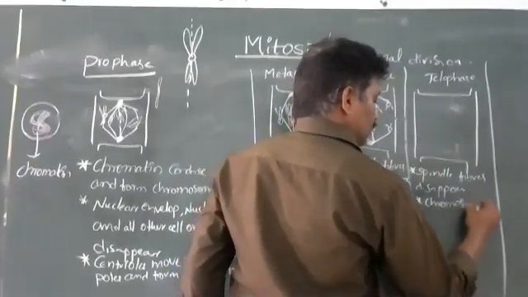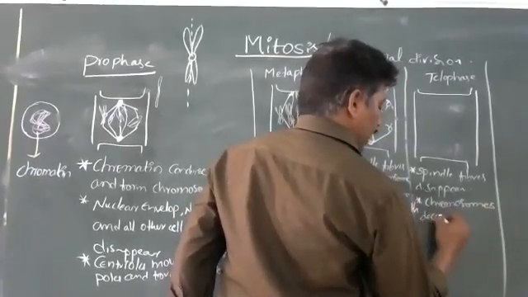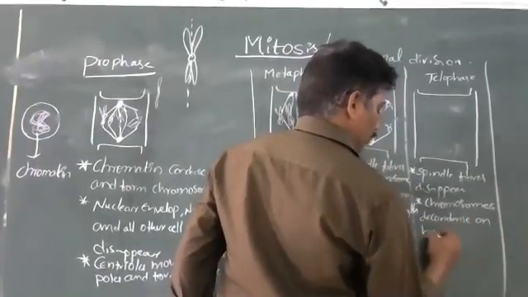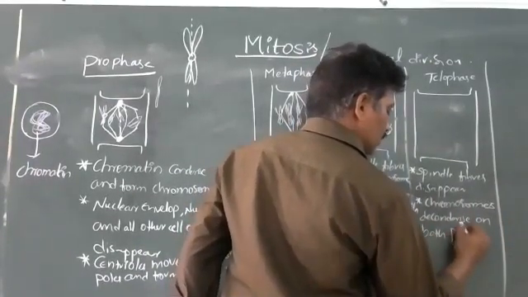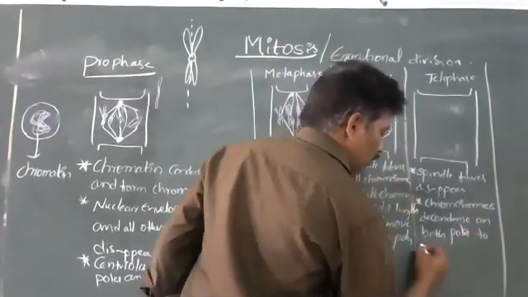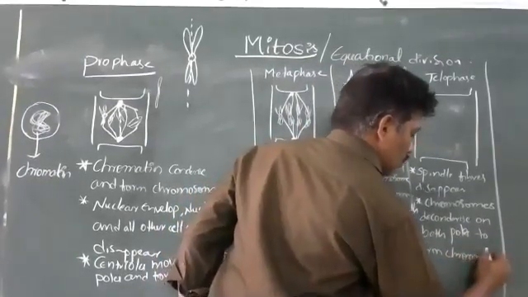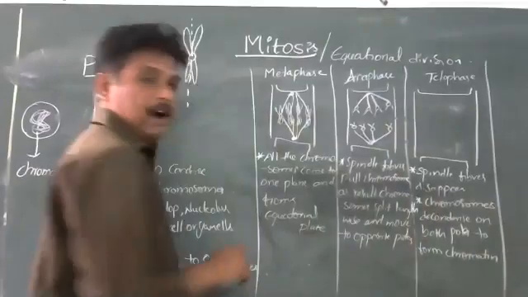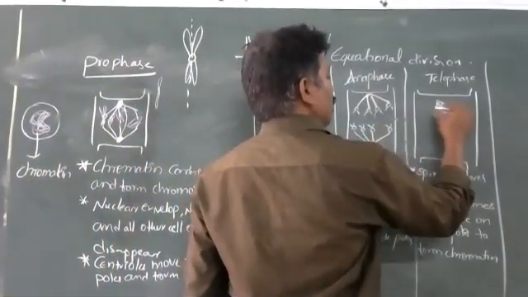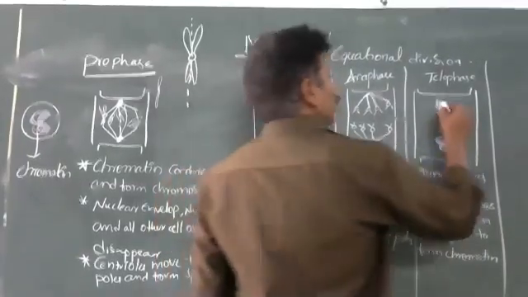Chromosomes decondense on both poles to form chromatin. Here, on both poles, chromosomes decondense and form chromatin.